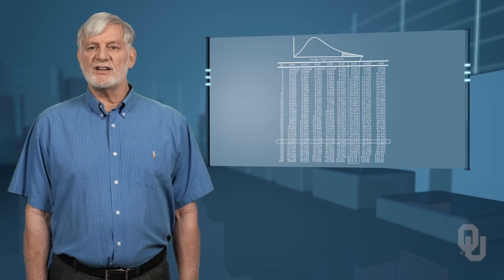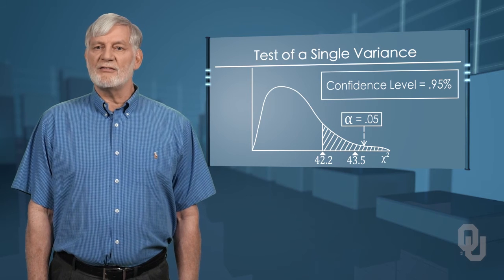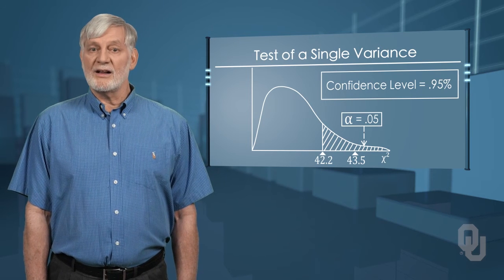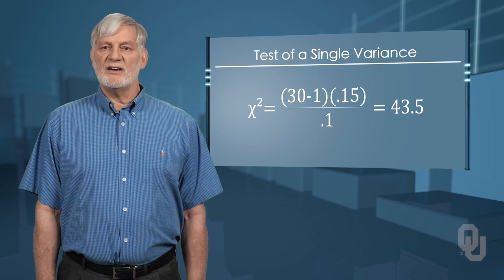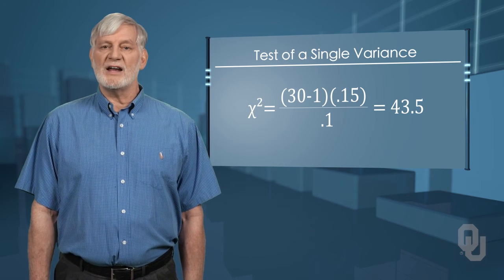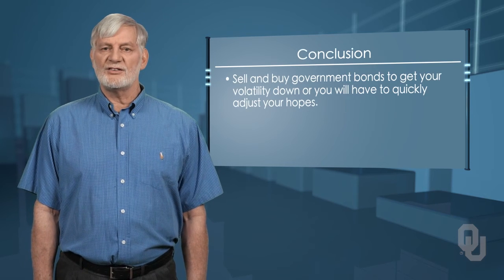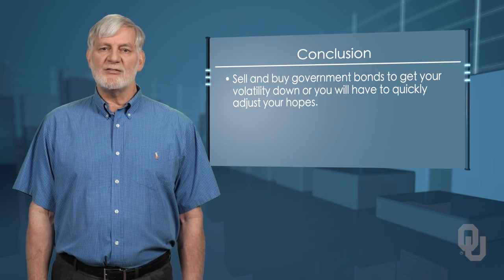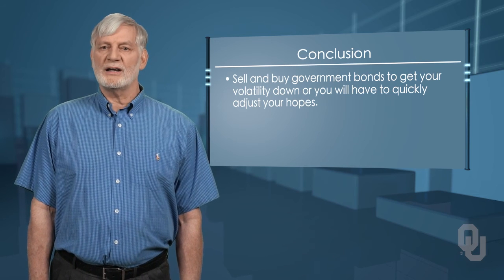Calculating the test statistic, we find the chi-squared value is 43.5 and is in the tail. We cannot accept the null hypothesis that your variance is within the firm's standard of 0.10. Your conclusion is clear. Sell, sell, sell, and buy government bonds to get your volatility down, or you'll have to quickly adjust your hope.